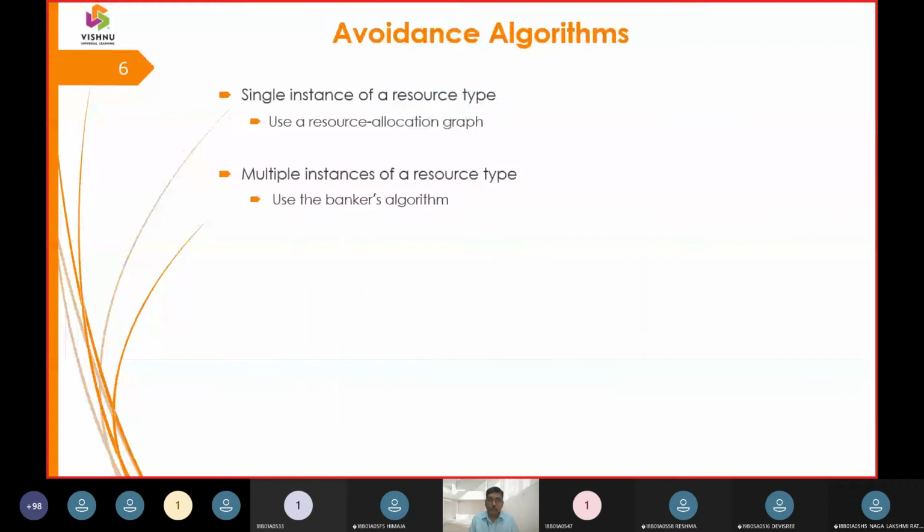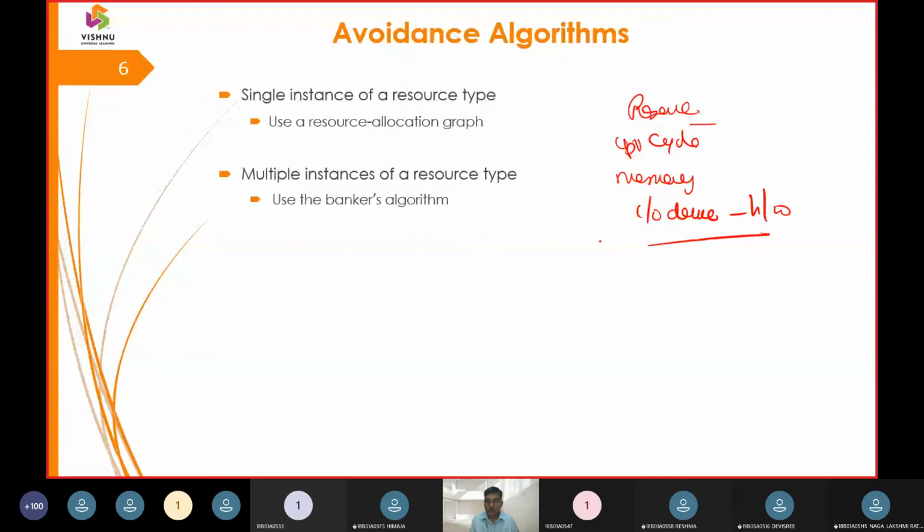Now, how can I manage this, or what is the mechanism, whether it is single instance or multi instance? If there is a resource, it can be a CPU cycle, it can be memory, it can be any IO device or hardware.